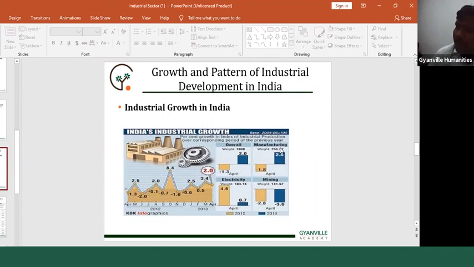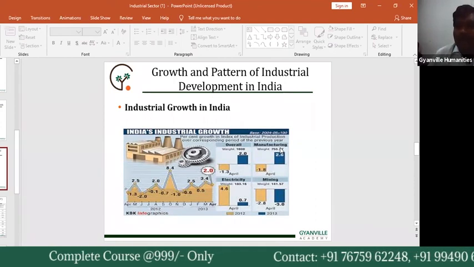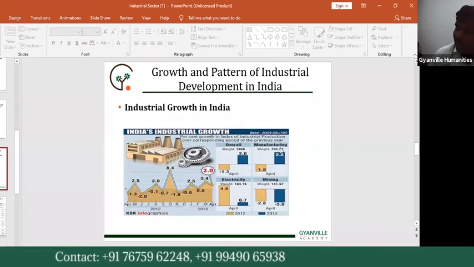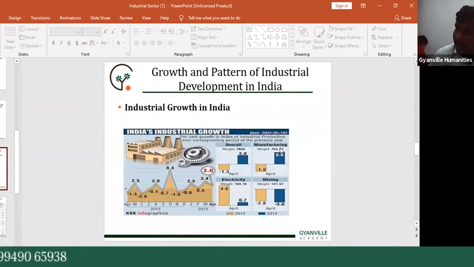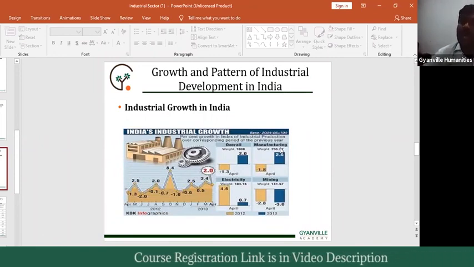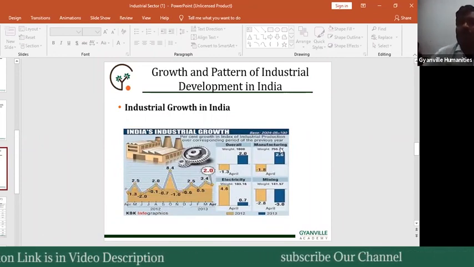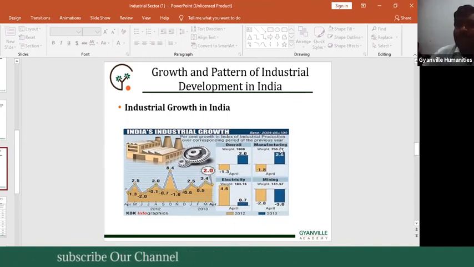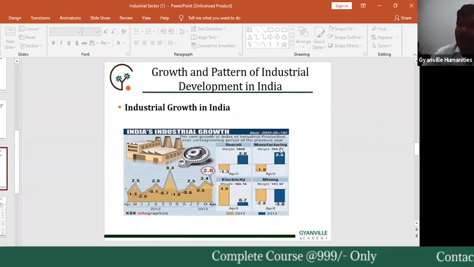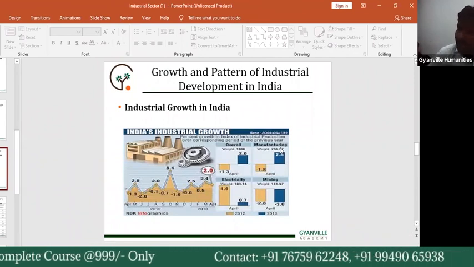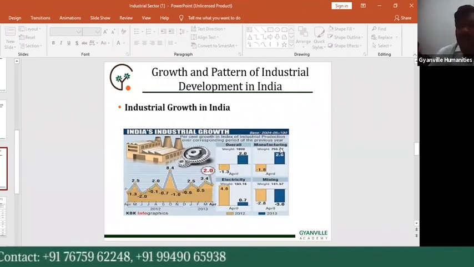In the 20th century, after science and technology, industry also developed in India. That is the 20th century information. Next, how can the development of industry be measured? We have mainly three measures. First, the output of the industrial sector. Second, the contribution to national income from the industrial sector. Finally, employment opportunity. These three are the important measurements for industrial development.